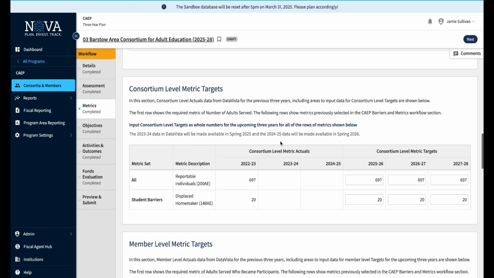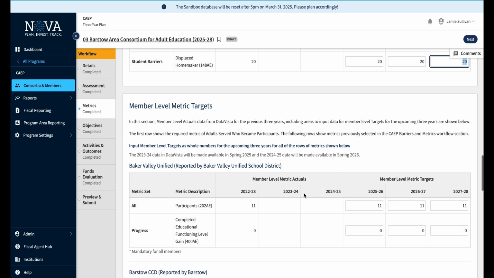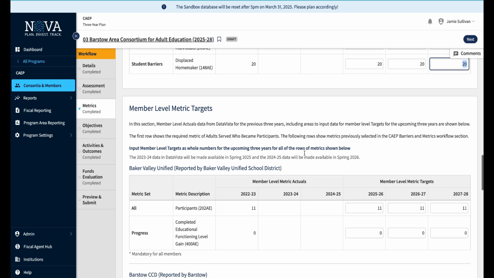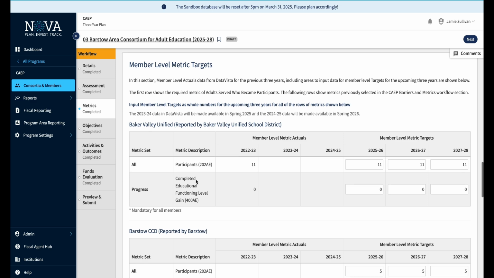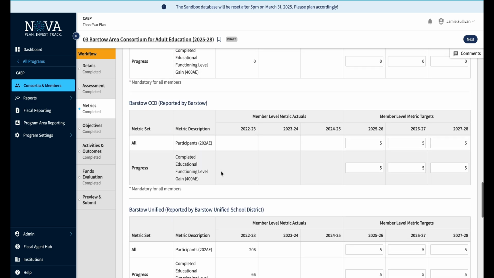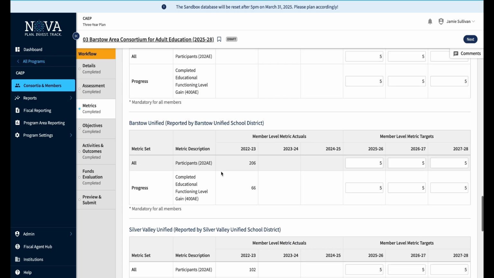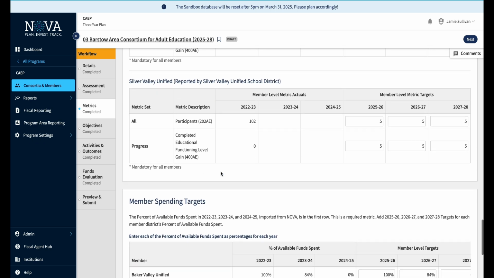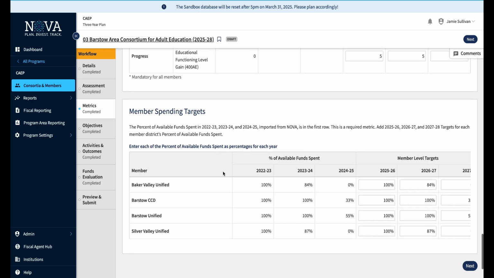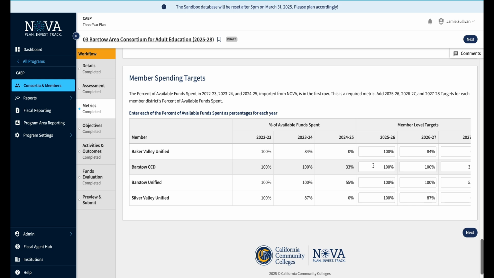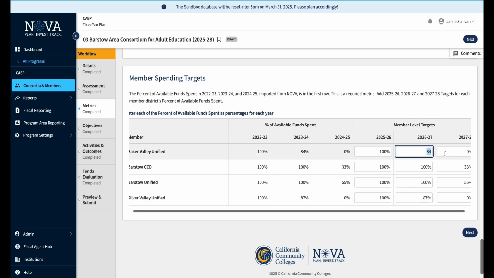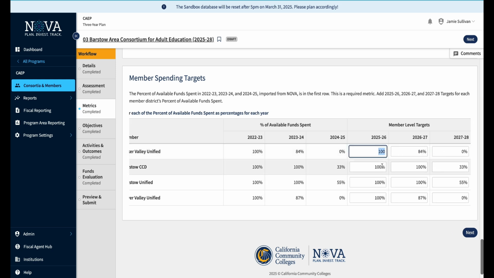And if we go to the bottom, you can see here these are our level metric targets. I just entered some dummy data from years past. These are required fields inputted for each year in this 3-year plan. Same thing down here. Continuing on, these are all required fields for the different members within the consortium. Come down here and we have the member spending targets and how they decrease over the years. These are all required fields as well.